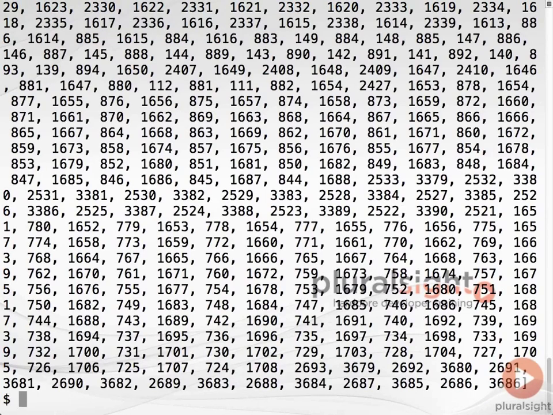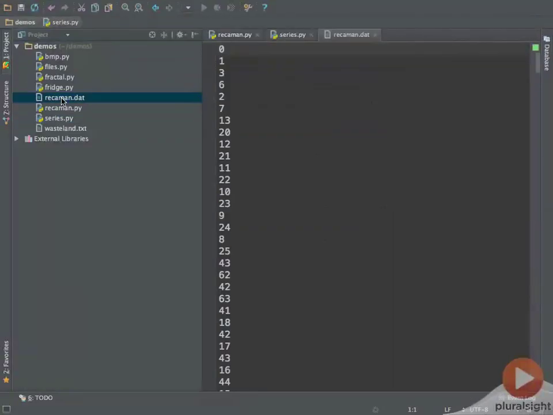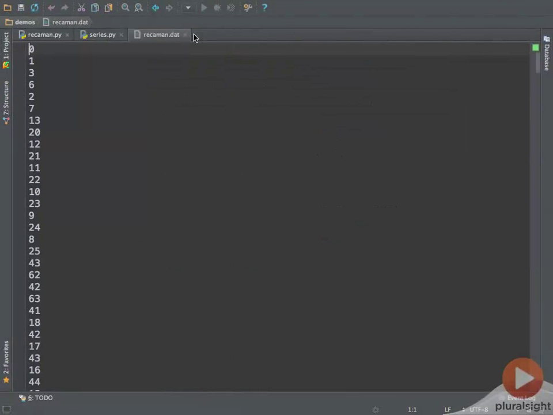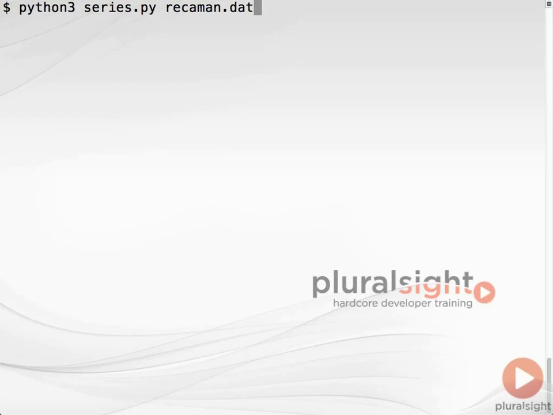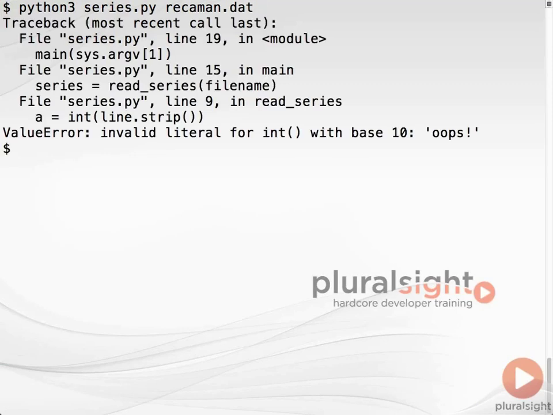Now let's deliberately create an exceptional situation. Open recamán.dat in a text editor and replace one of the numbers with something that isn't a stringified integer. Save the data file and rerun series.py. The int constructor raises a ValueError which is unhandled, so the program terminates with a stack trace.